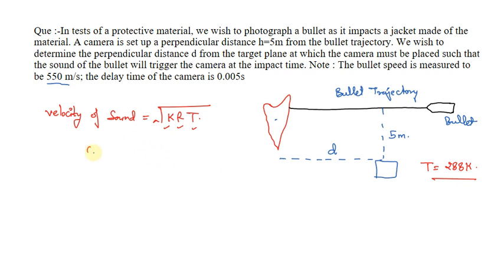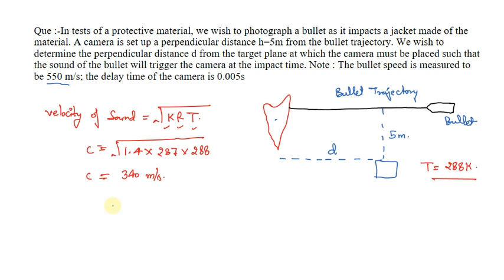We need to find out the velocity of sound, that is c, which will be equal to the square root of 1.4 into 287 into 288, and that will give us the value 340 meter per second, because as we know at 15 Celsius temperature the velocity of sound is equal to 340 meter per second.